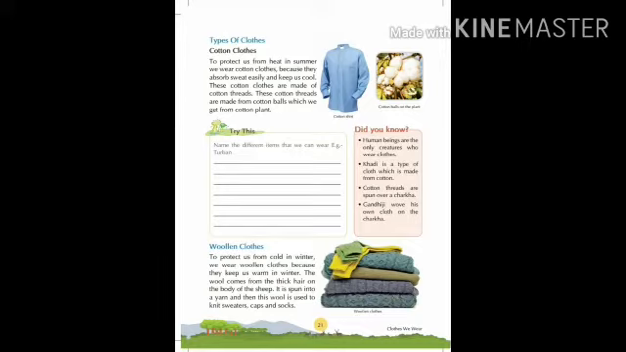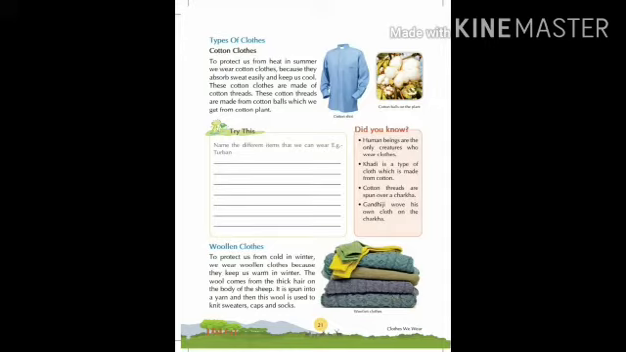Next one is, did you know human beings are the only creature who wear clothes? Second is, khadi is a type of cloth which is made from cotton. Cotton threads are spun over a charkha, and Gandhiji wove his own cloth on the charkha. So cotton clothes are natural clothes. We get cotton from plant.